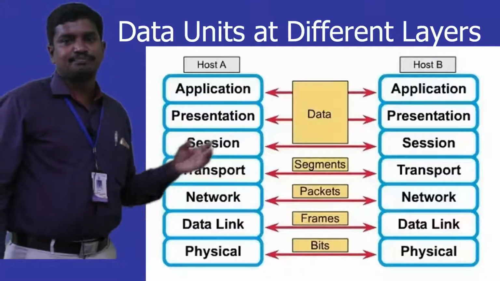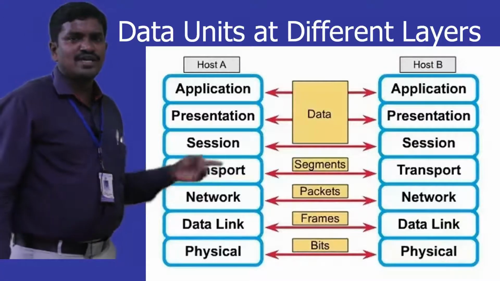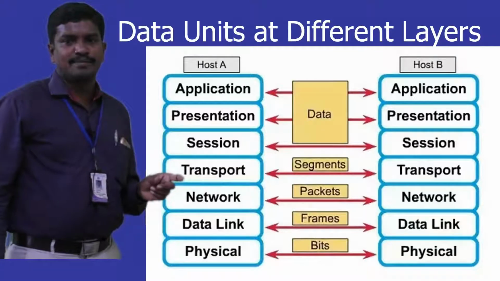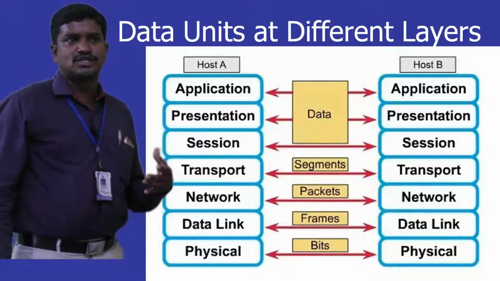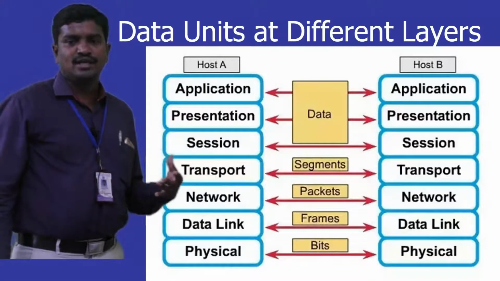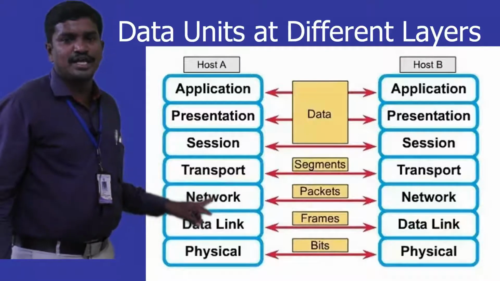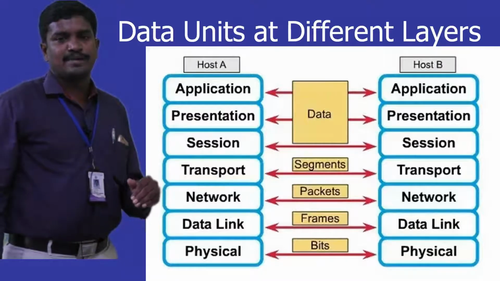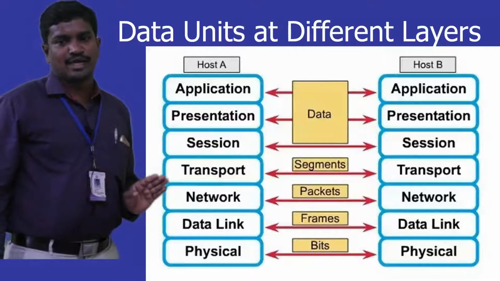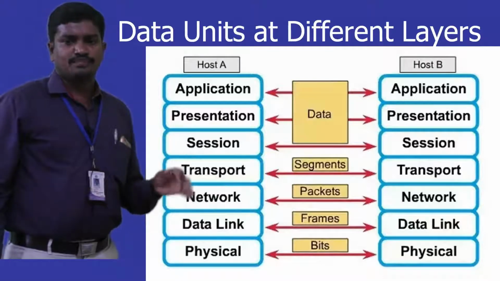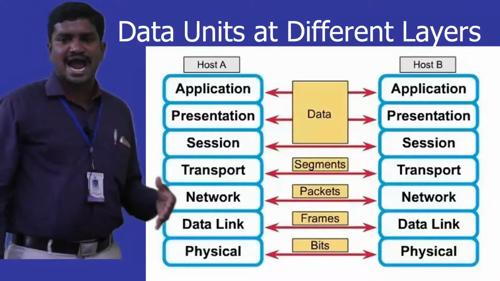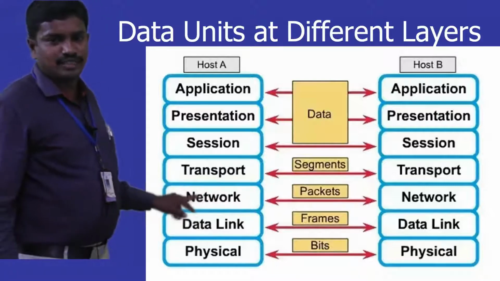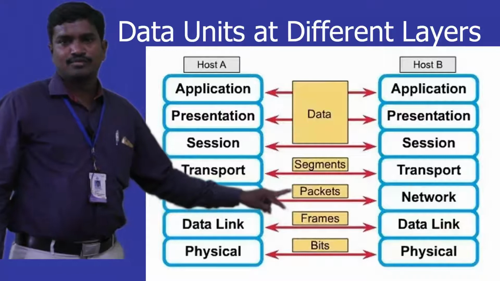Once it is received by the transport layer, it has the job of collecting the data from different applications and creating a data unit known as a segment. Once segments are prepared, by adding a header and trailer, they are transferred to the layer below, the network layer, which prepares the packet by combining the segments with the control information provided by the network layer, which includes IP information like the logical address. All these things are added to the segments coming from the transport layer. So once it reaches the network layer, we call it a packet.